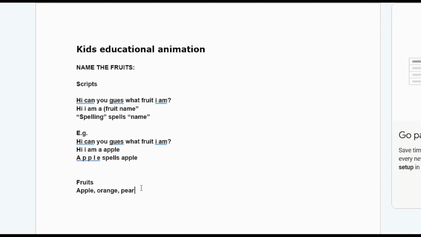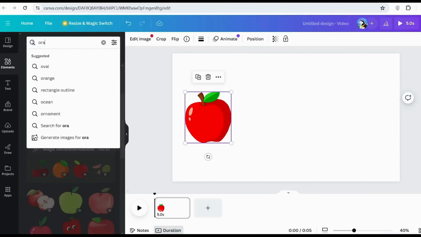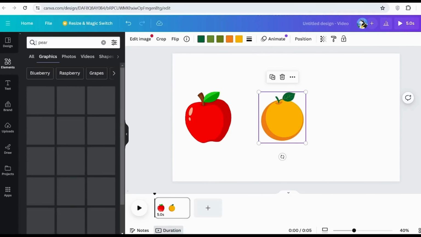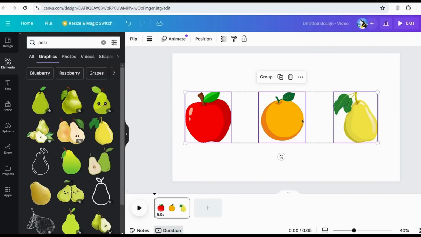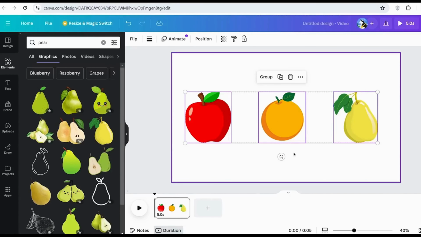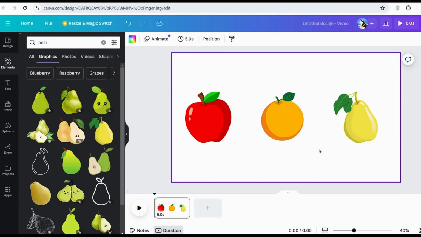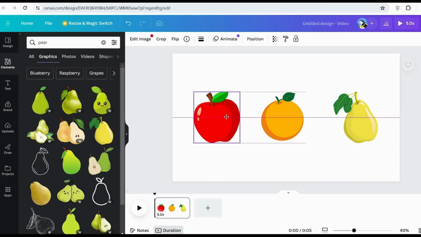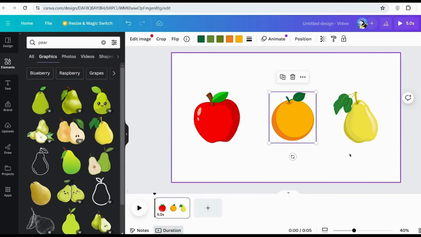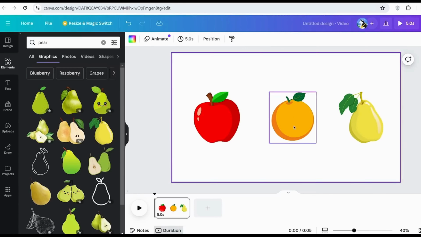So my other elements were the orange and pear, so I'll do the same exact process to get all my characters. So now, as you can see, I have all 3 of my characters. Great job, but this isn't really giving anything special. It just looks like 3 fruits. Instead, we need to actually try to bring them alive a little, make them look like actual characters. So in order to do this, we need to give them some body parts.